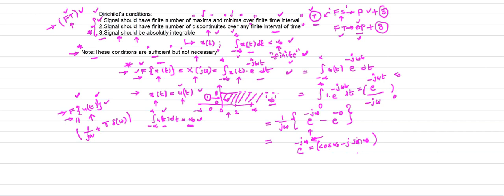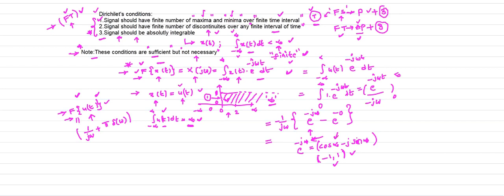Even though cos and sine take values between minus 1 and 1, how can we substitute the value of infinity?